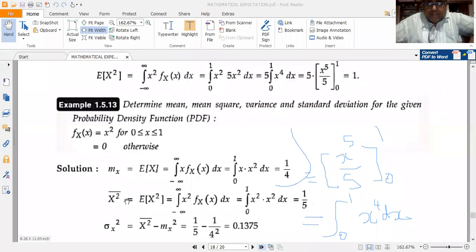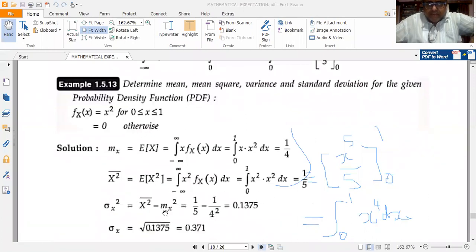Next, so I have calculated the mean squared value. Now I have to calculate the variance. Sigma x squared is equal to E of x squared minus mx squared. So 1 by 5 minus 1 by 4 the whole squared.